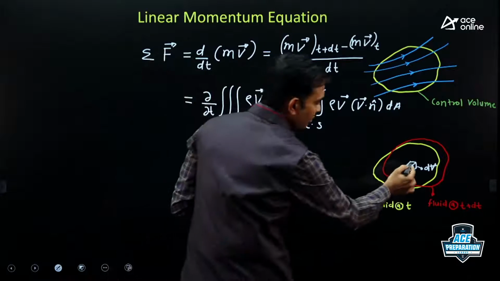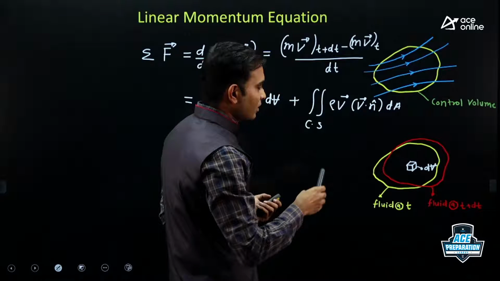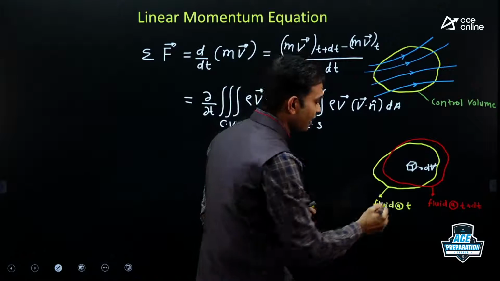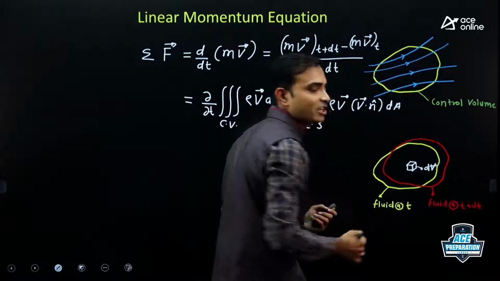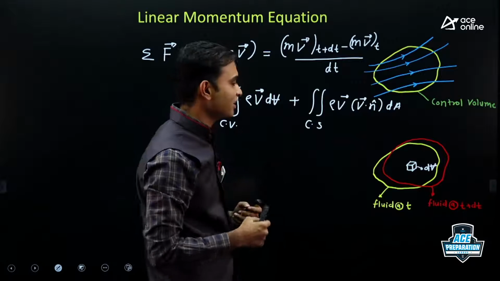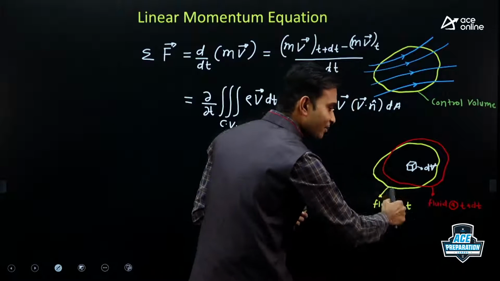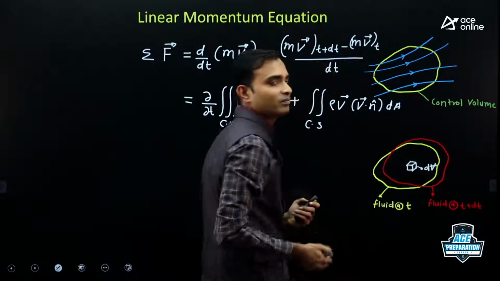Now, if flow is unsteady, then at the same point, at time t and at time t plus dt, velocity can be different. In unsteady flow, at the same point, velocity changes with respect to time. So at time t plus dt and at time t, velocities will be different. That's why you will have a change in momentum.